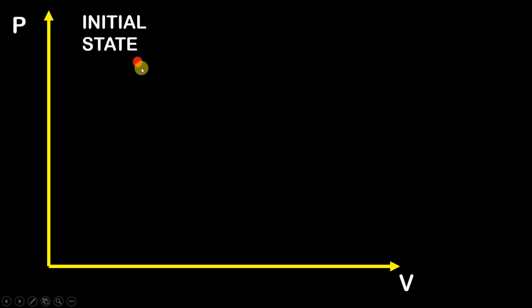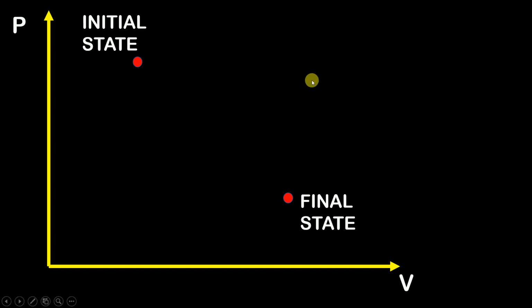This point indicates the initial condition of the system, and at this point we are having the final state of the system. Now to reach from the initial state to the final state, the system has to undergo change in work. Am I right? It has to either do some work or the work will be done on the system.